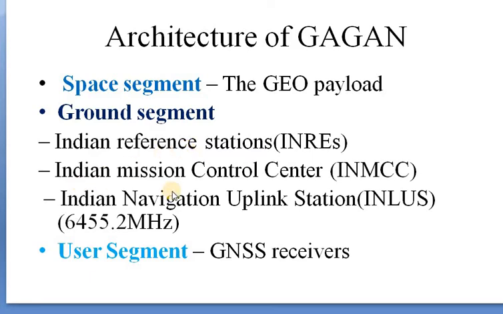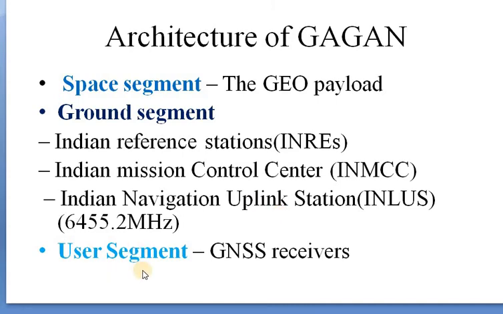Then the second one is the Indian Mission Control Center. There in WAAS you had the master control station, so similar to that one. It is given as INMCC, which means Indian Mission Control Center, so it will be controlling all the things. Then the third one is the Indian Navigation Uplink Stations. There you had ground uplink stations in the WAAS, so here you have the same thing, Indian Navigation Uplink Stations. These are the 3 segments present in your ground segment: reference stations, control centers, and uplink stations.